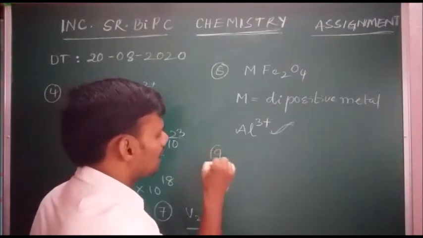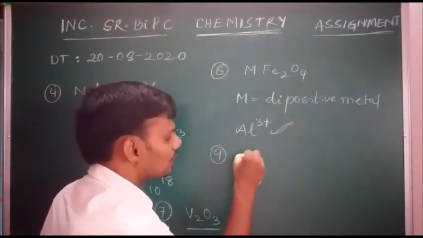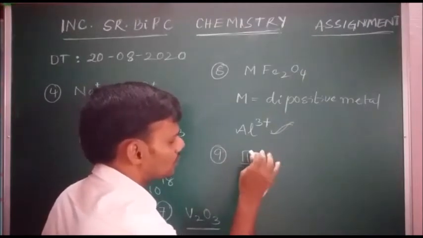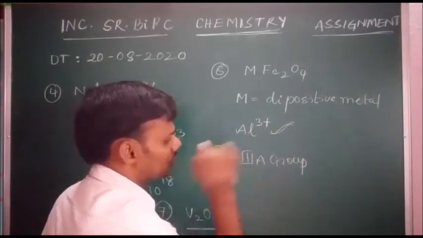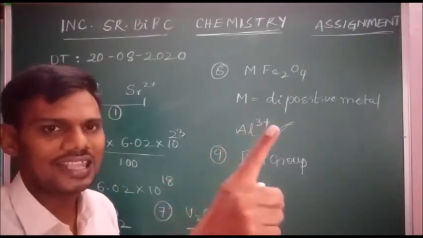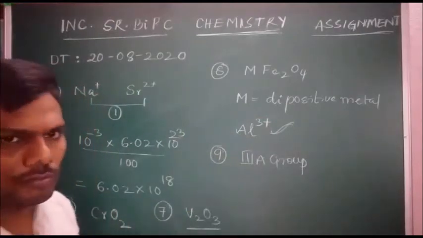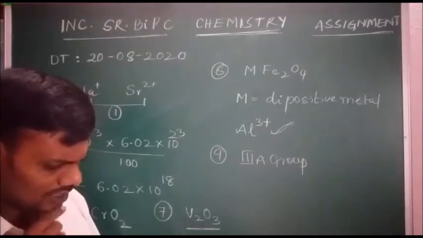In order to get P-type semiconductor, we have to dope with a 3rd group element. In the options, it is given as trivalent. Trivalent means 3rd group.